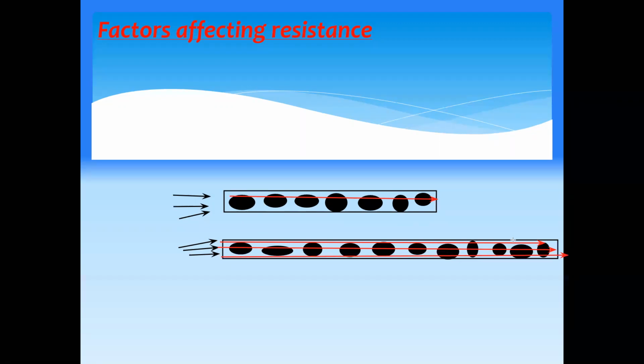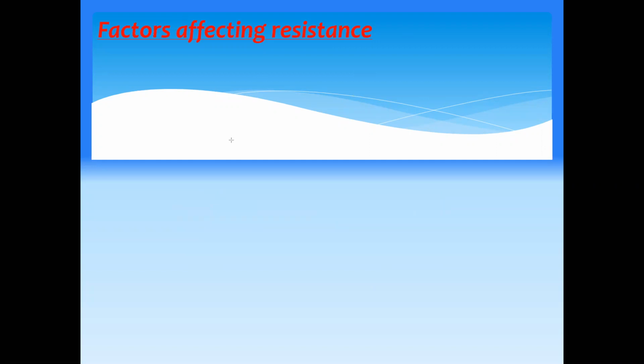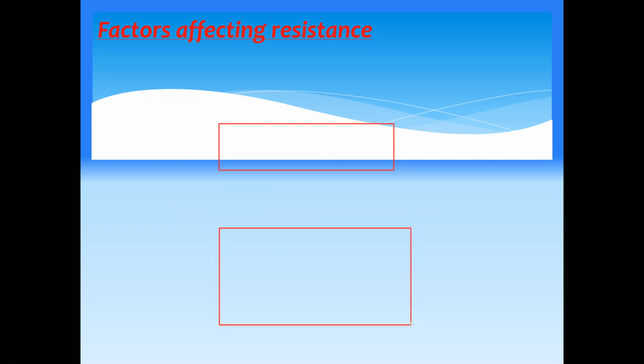So they will experience greater repulsion, or they will find it difficult to move. That's why when you have a longer wire, if two wires have the same areas, the longer wire will have higher resistance than the shorter wire. And the second one, we compare the areas: if two wires have the same length but different cross-sectional areas.